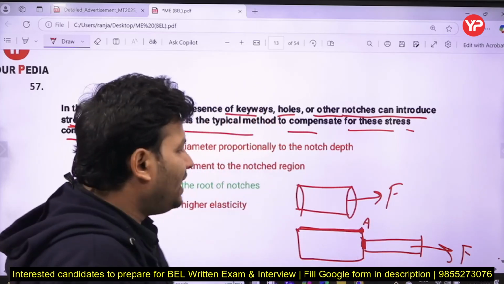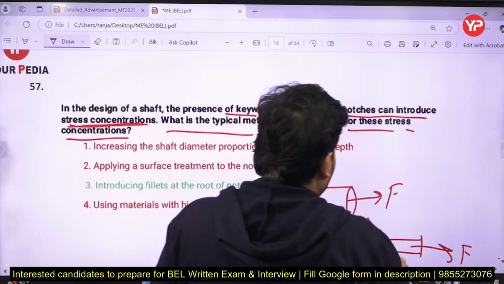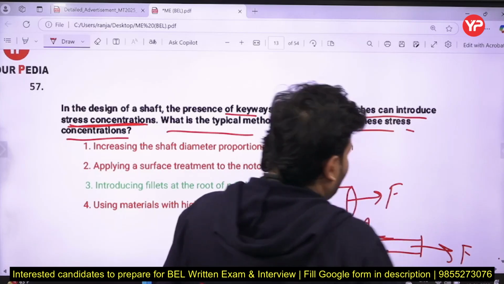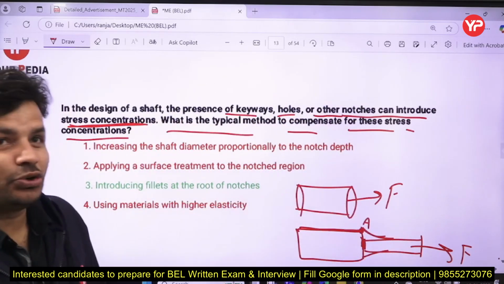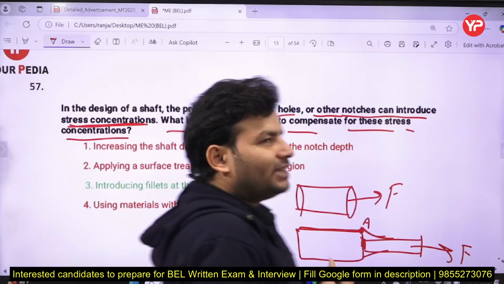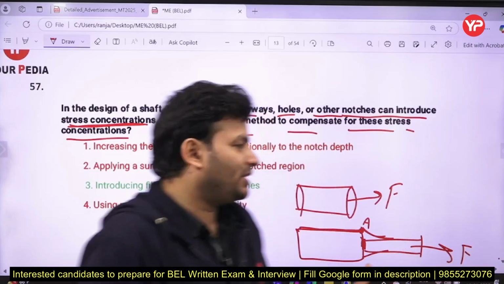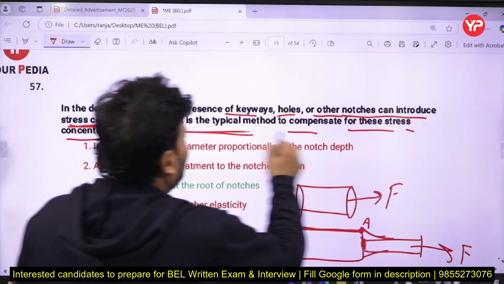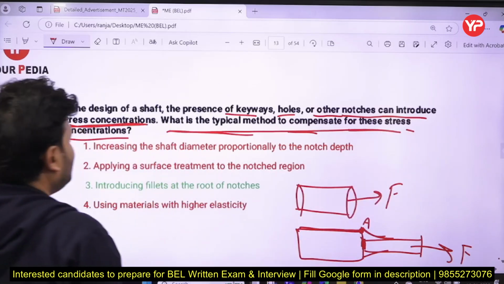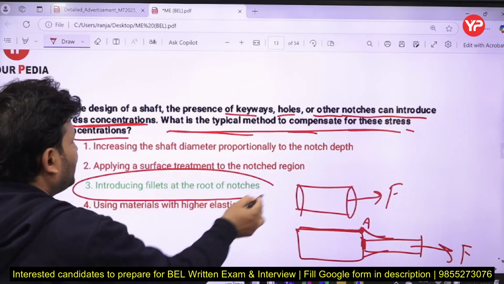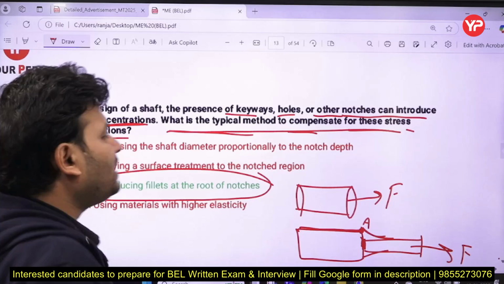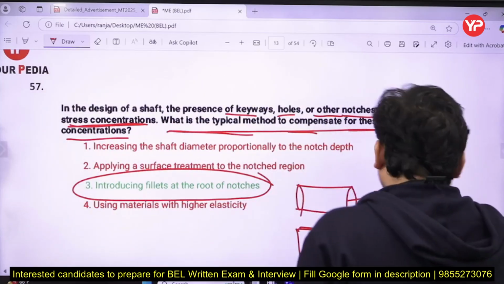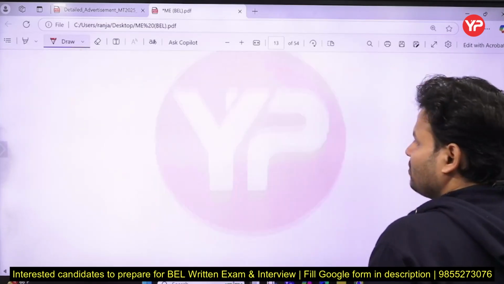Sometimes local yielding also happens, especially when static loading is there and the material is ductile. So to reduce that stress concentration, typically you can introduce a fillet at the root of notches. By this you can compensate for that stress concentration.